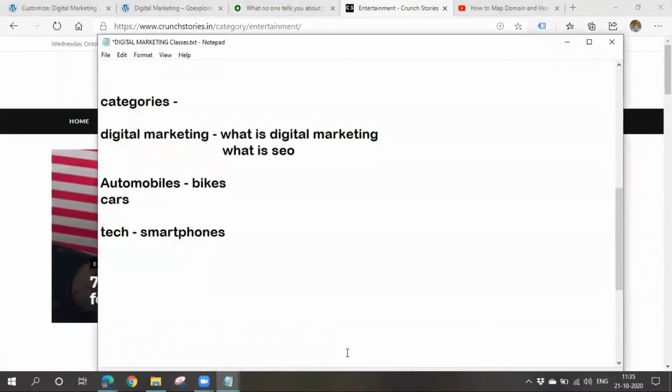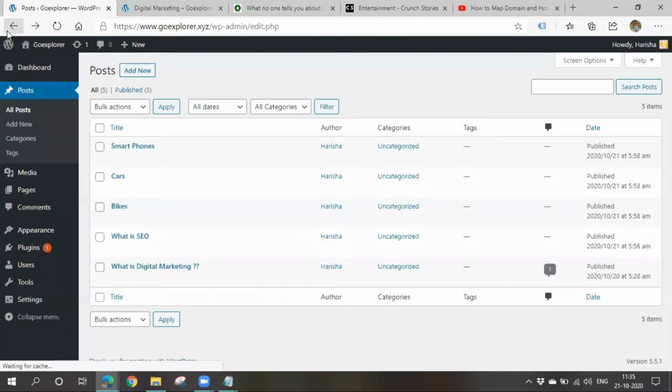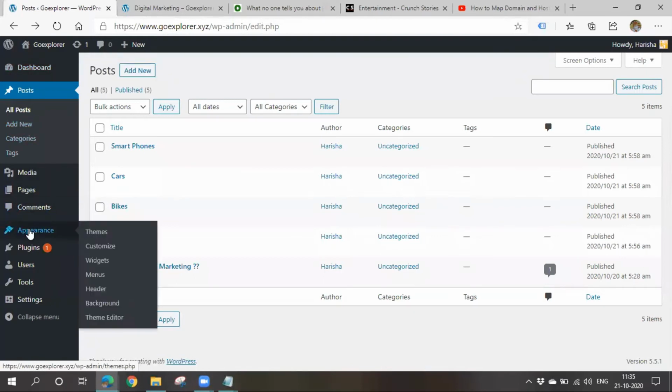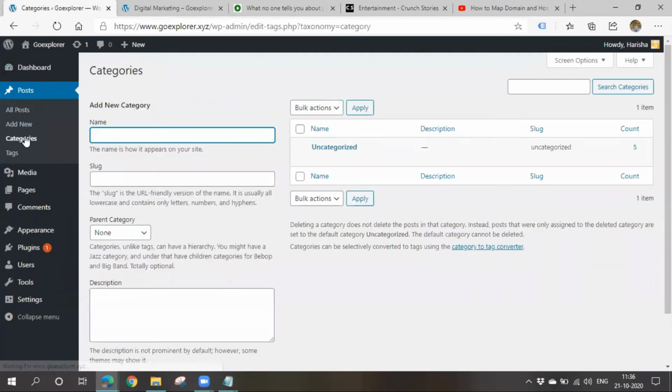So I'll go for creating a category now. Go back. In order to search for categories, we have to go for post only. In post, you'll see the categories option. Go there. You can create a category by giving a name.